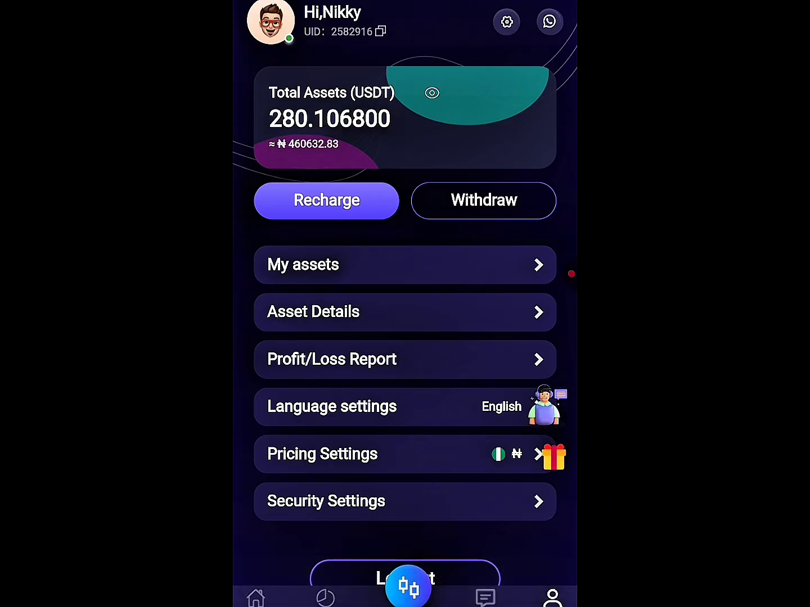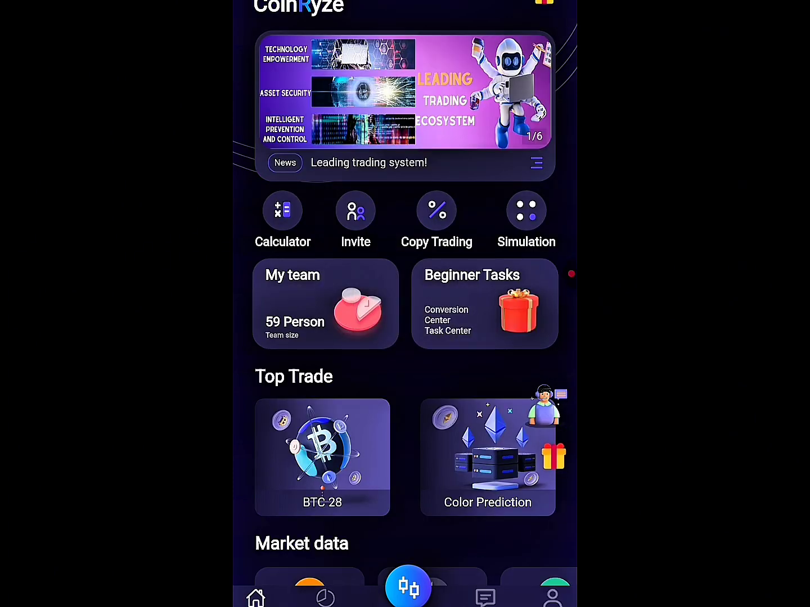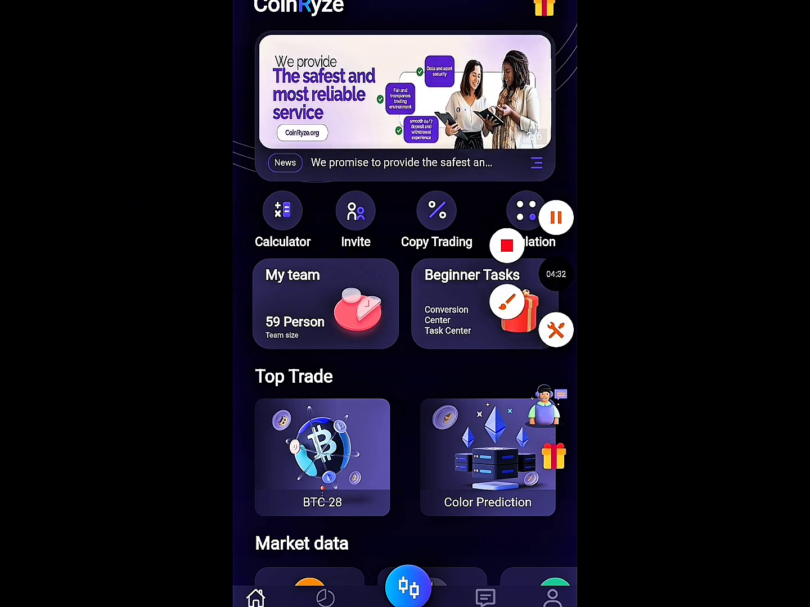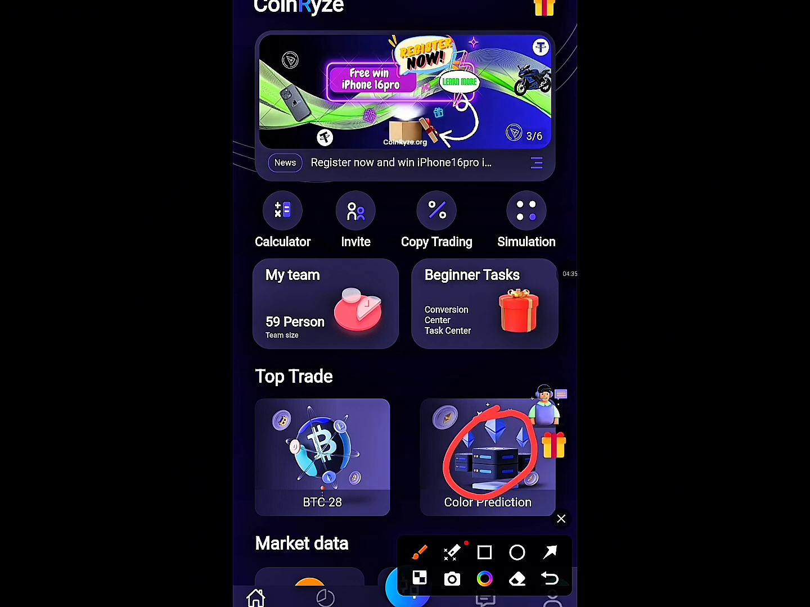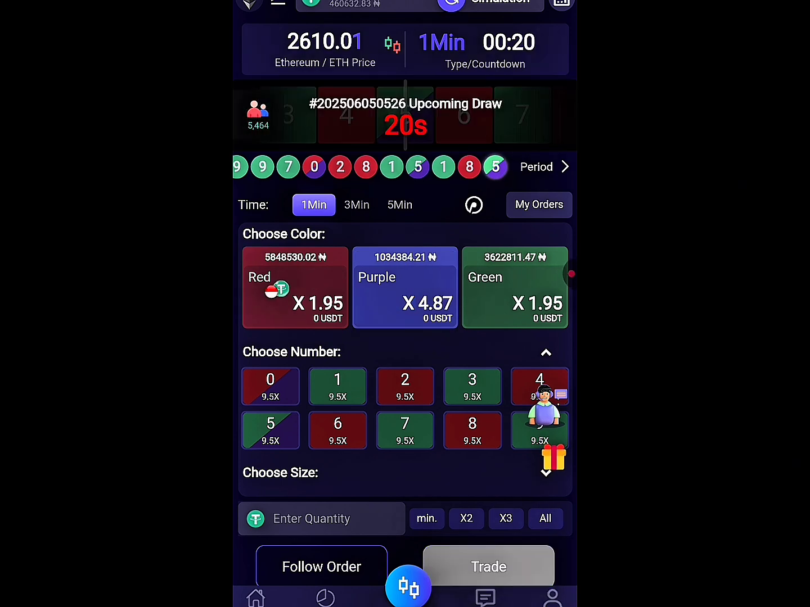So, to the picture of the game, how you can make this money on this platform. Okay, all you have to do is to click home. Click home. It will bring you here. Then you click color prediction here. As you can see, you click the color prediction. So this is the star of the show.